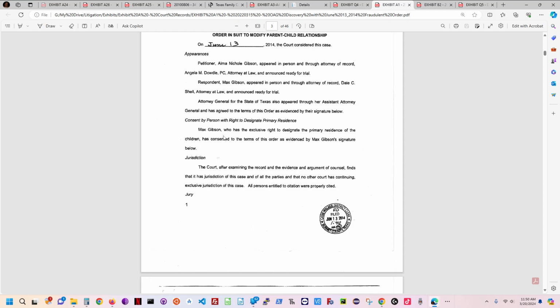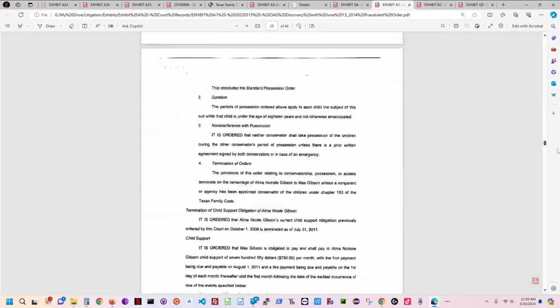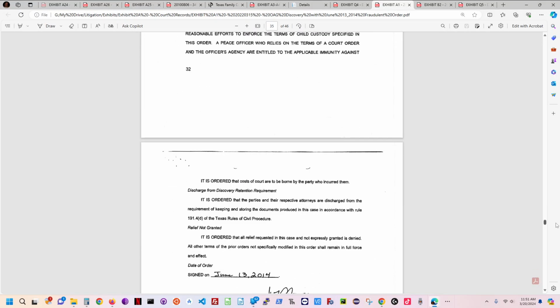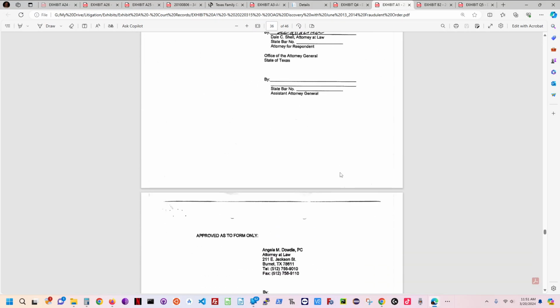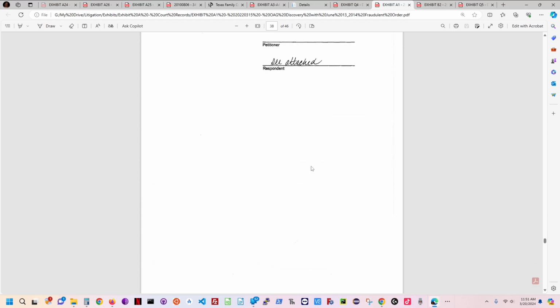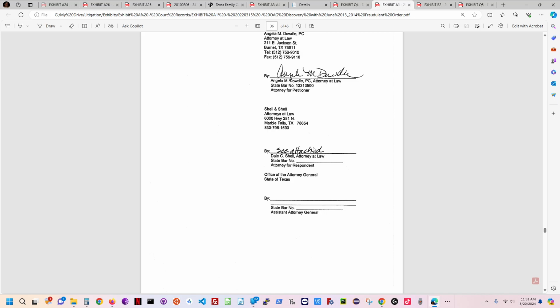So now it said that my consent is evidenced by my signature below. Let's look at that real quick. We'll be getting into this in later court orders, but notice this is page 34. Let's go down. Page 35. Got 4 inserted sheets here.